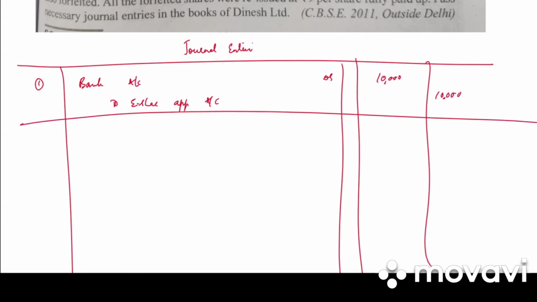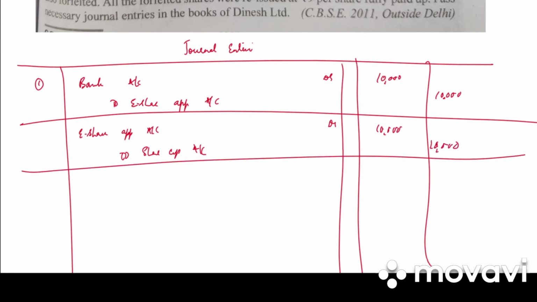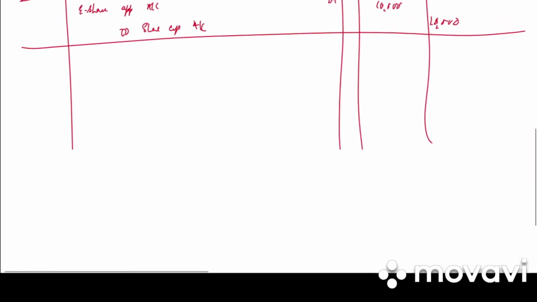Write the narration. Application money received. Then we have equity share application account debited to share capital account, 10,000 debit, 10,000 credit. Write the narration. Application money transferred to share capital account.